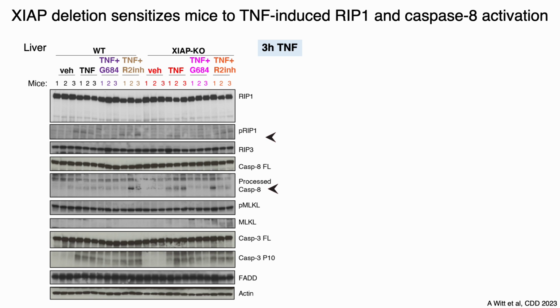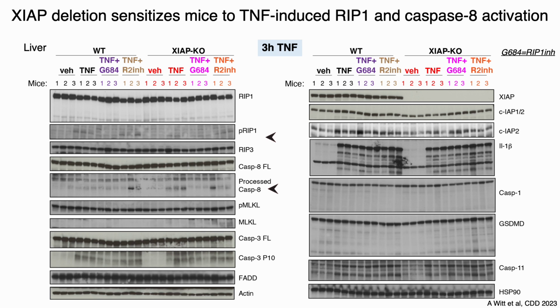In addition, we followed cell death activation markers in the liver tissue of experimental mice and detected TNF-induced RIP1 phosphorylation and caspase-8 activation that were efficiently blocked by the RIP1 inhibitor. At the same time, we did not observe any genotype differences in caspase-1 or 11 activation, or in the processing of IL-1 beta or gasdermin D. And again, the RIP2 inhibitor failed to inhibit activation of cell death markers.